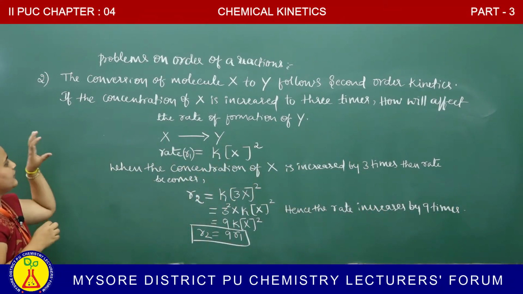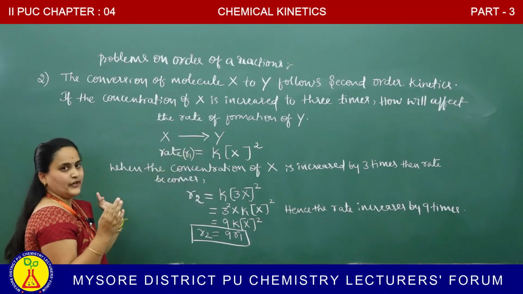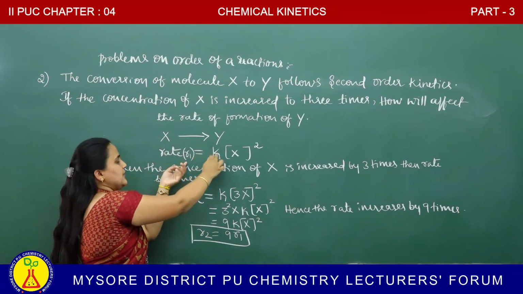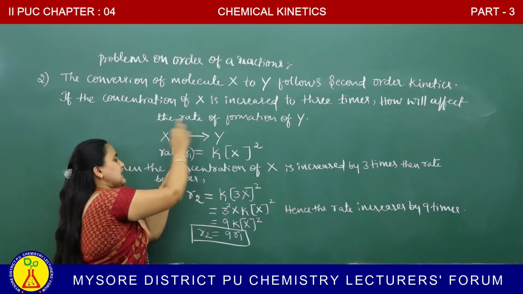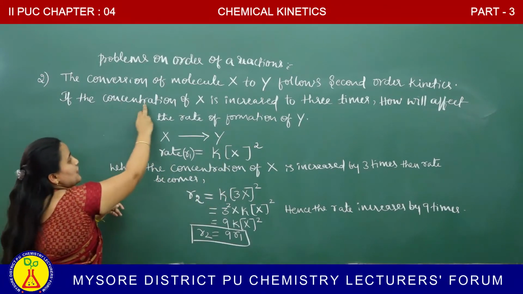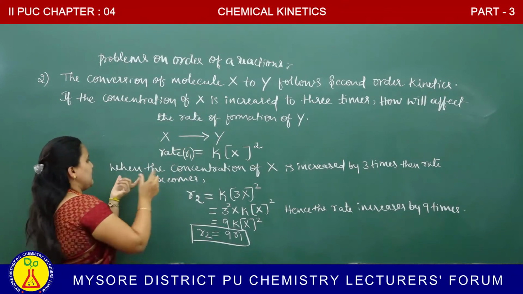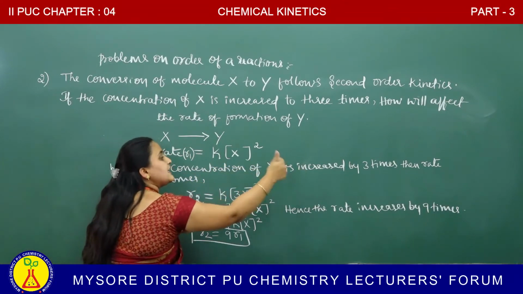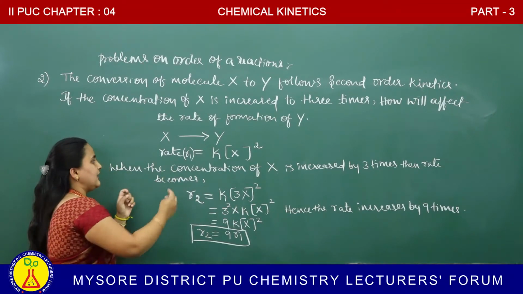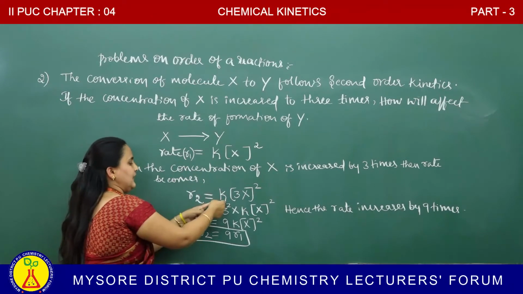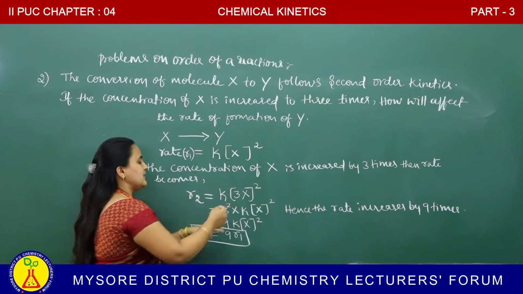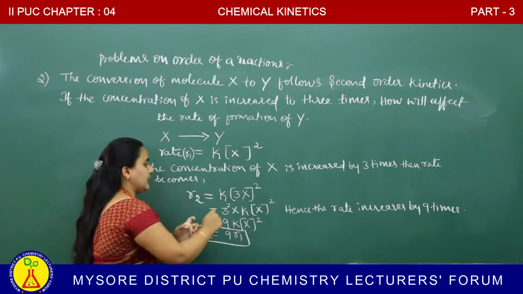Listen carefully. The conversion X to Y follows second order kinetics. R1 is equal to rate constant, molar concentration of reactant X, it follows second order, therefore exponent is 2. When the concentration of X is increased by 3 times, how does the rate vary? Taken as R2, k, I multiply X with 3 because it increased by 3 times, therefore 3X to the power of 2.